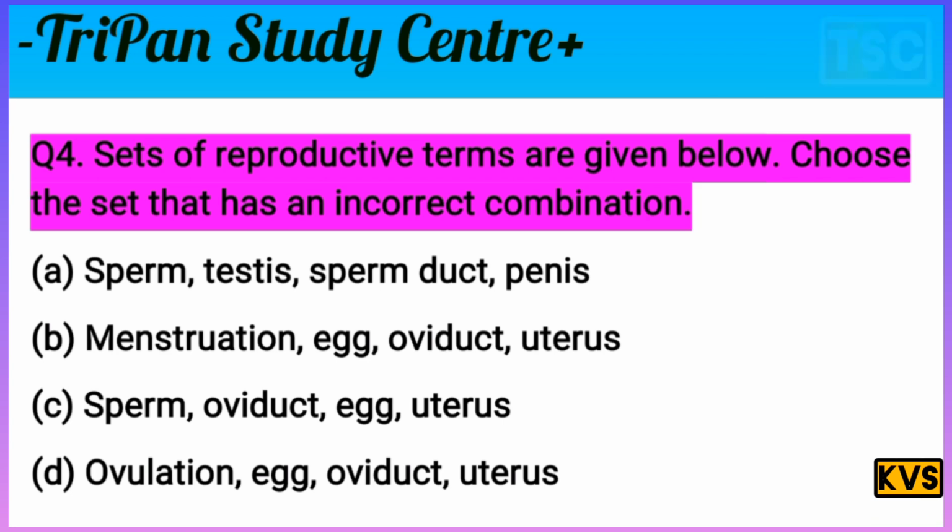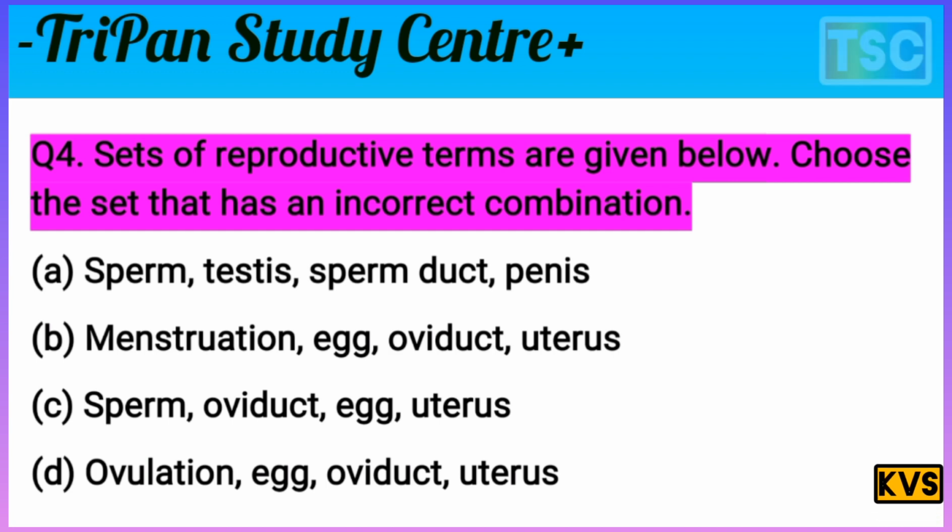The question is very interesting. Sets of reproductive terms are given below. Choose the set that has an incorrect combination. Three options are correct combinations, but one combination is wrong, and I have to find that incorrect combination.